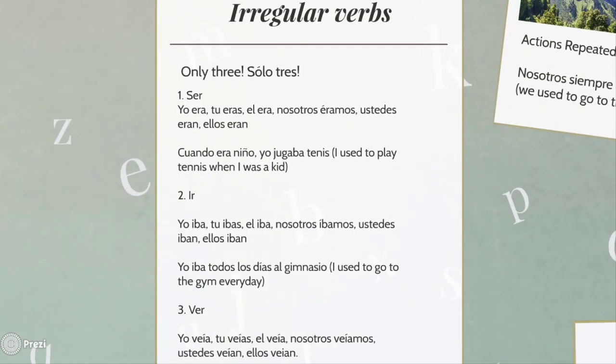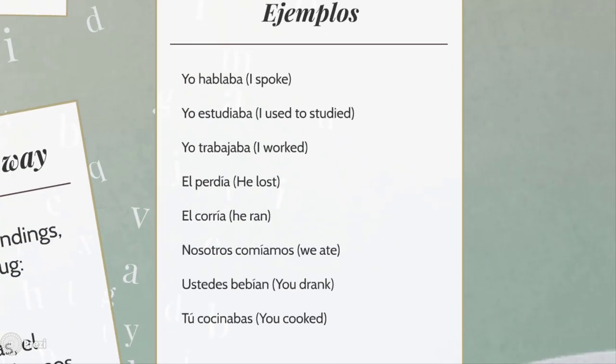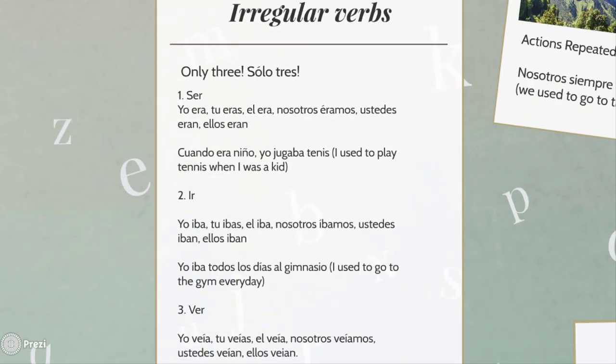Building the imperfect tense is pretty simple. And the good news is that there are only 3 exceptions. Okay? You have only 3 irregular verbs. They are ser, ir, and ver. So all you have to do is learn the endings aba and ía: aba for ar ending verbs and ía for er and ir ending verbs, and only 3 additional irregular verbs. They are ser, for example, yo era, tú eras, él era, nosotros éramos, ustedes eran, ellos eran.